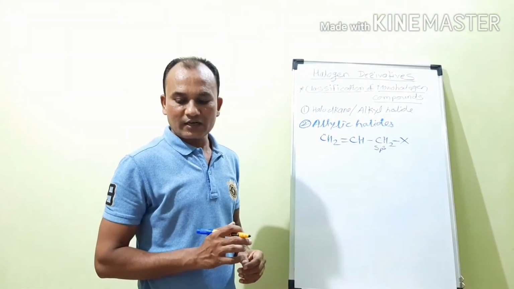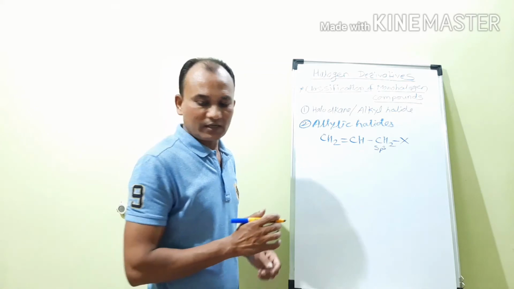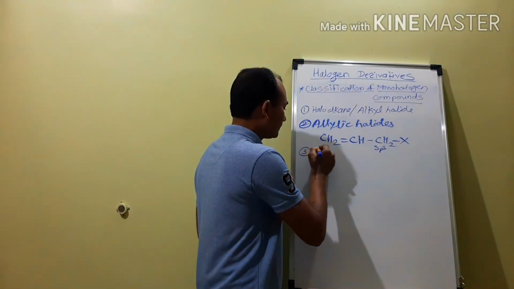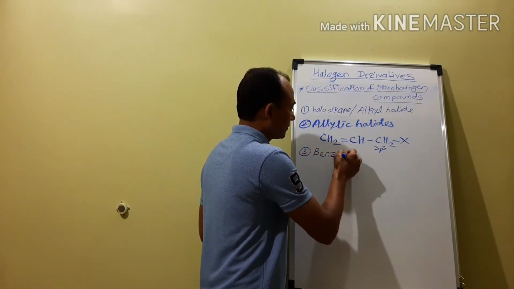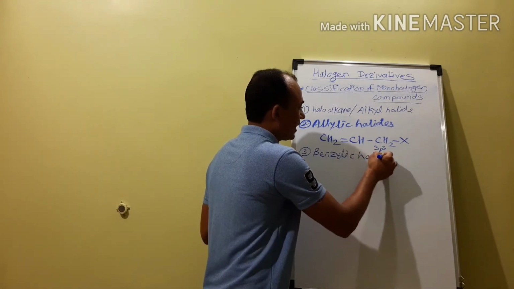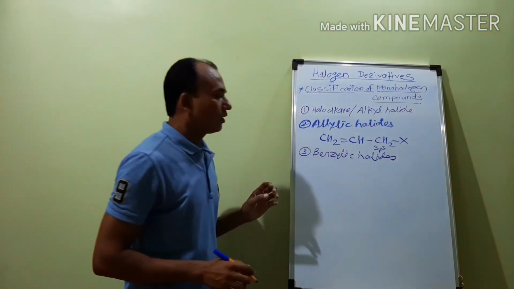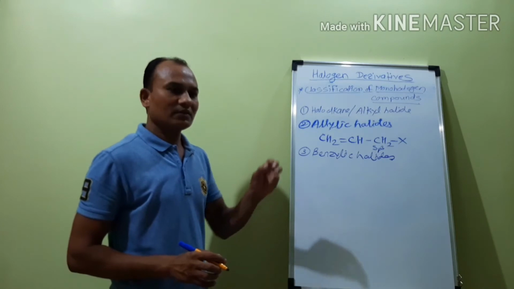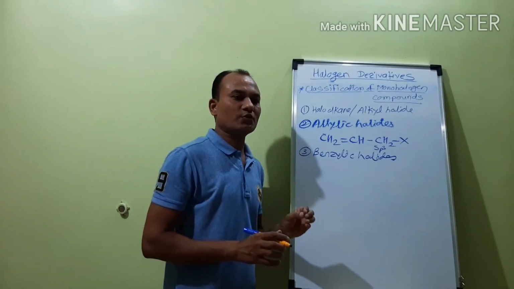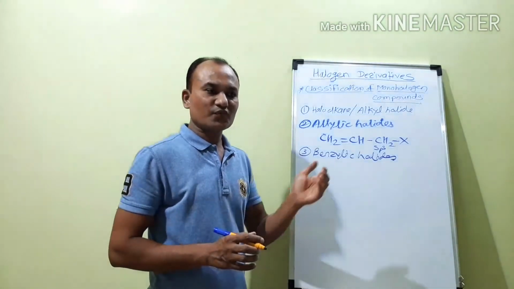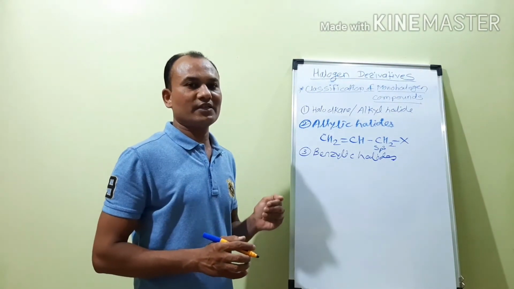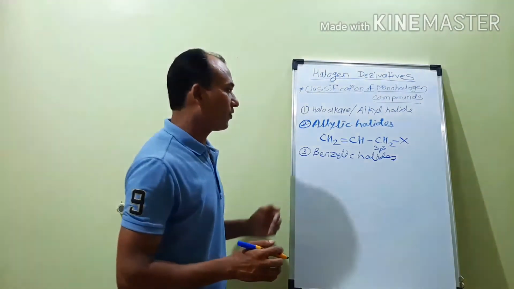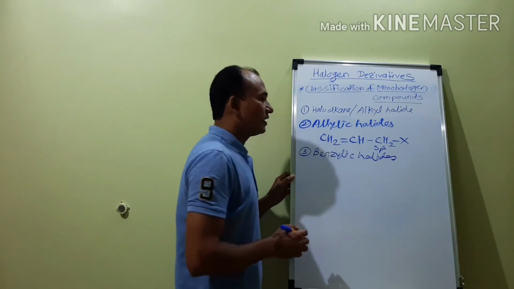The other type that we have to consider is the benzylic halides. Which are called the benzylic halides? In benzylic halides, the halogen atom is attached to the sp3 hybrid carbon atom which is further attached to the benzene ring or the aromatic ring. Such compounds are called benzylic halides.